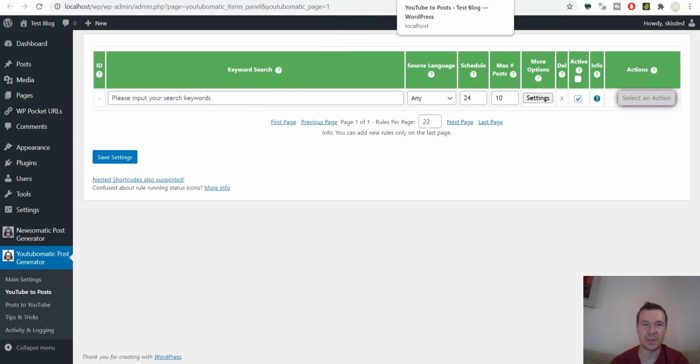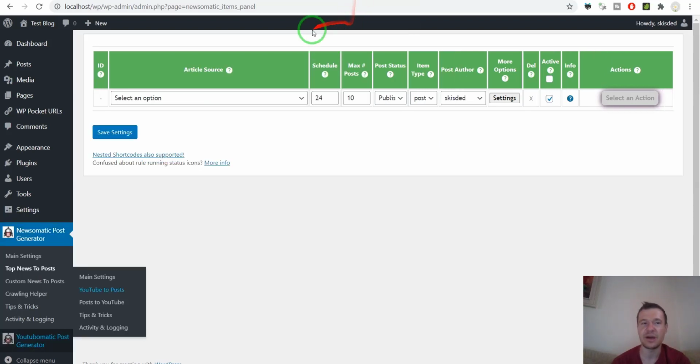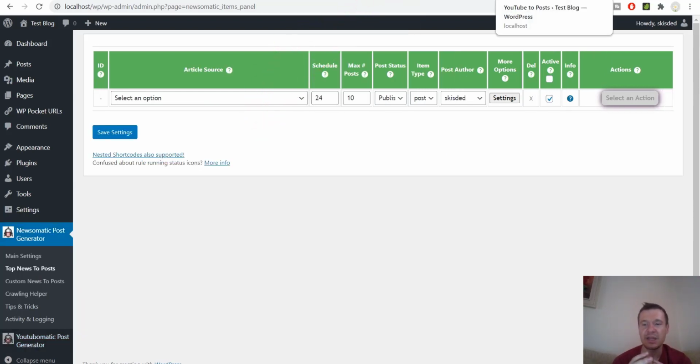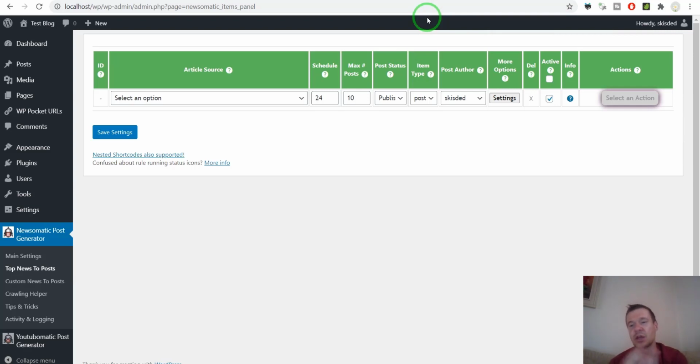Okay, so I hope I managed to make myself understood, and the basic idea behind this is that one plugin can use another plugin to get keywords and also to get similar content. So this is in the idea to get similar content to what Newsematic just got. So let me show you this in action, because this is a bit complicated to understand just like this.